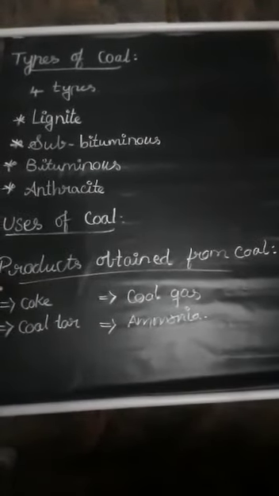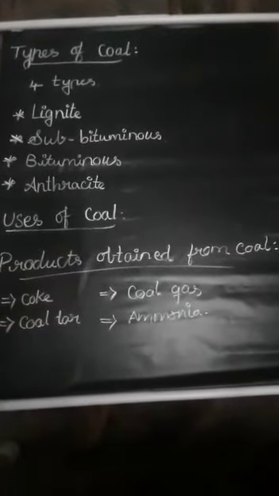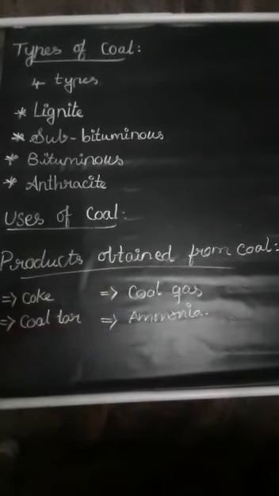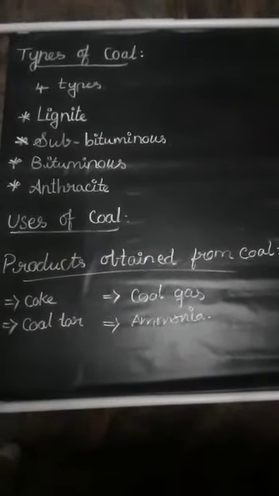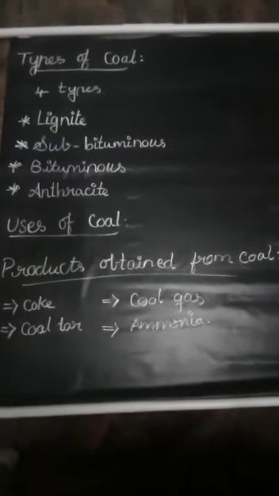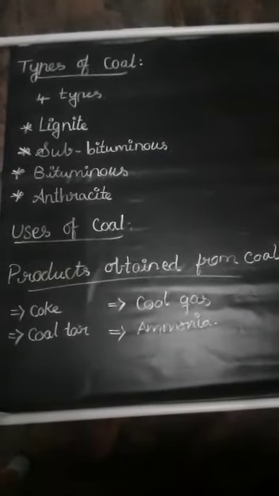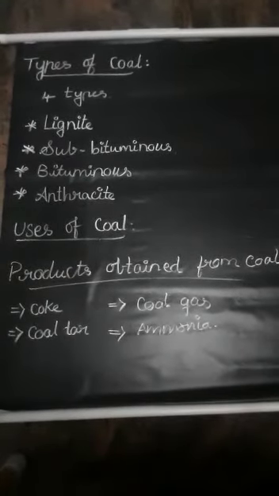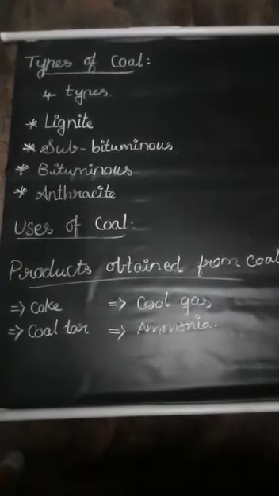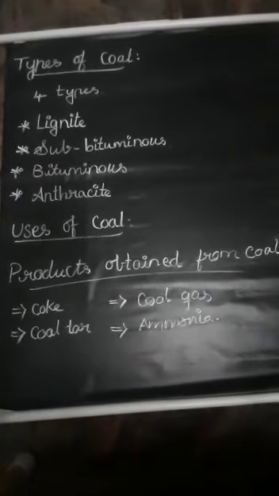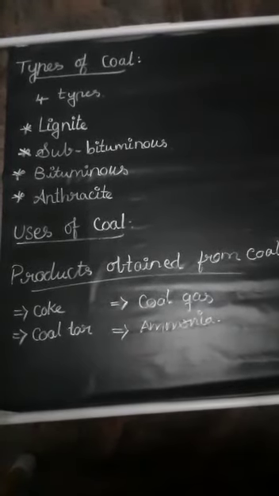So next we can see the products obtained from coal. What are the products? Coke, coal tar, coal gas and ammonia. First, how do we get the products? We can do an experiment. When coal is heated in the absence of air, it does not burn, but it produces many byproducts. That process of heating coal in the absence of air is called destructive distillation of coal.